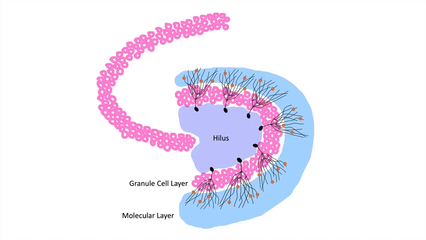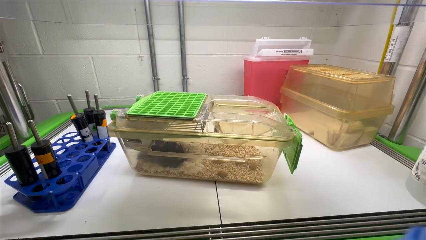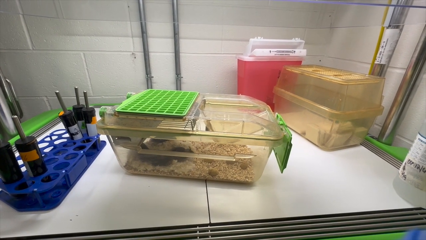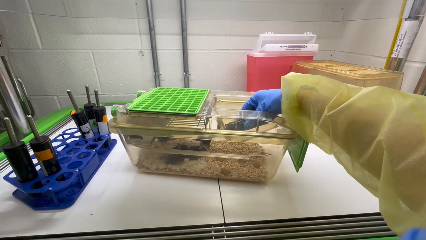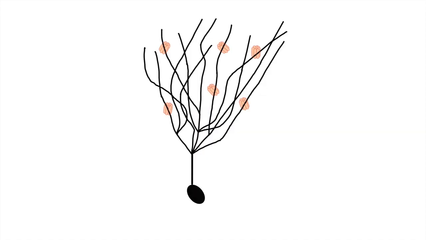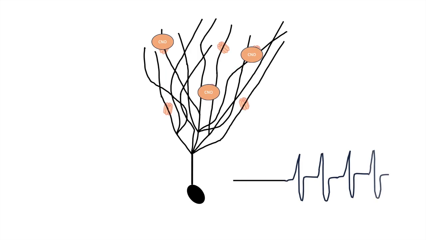Now that the receptor is expressed in our targeted cell population, we can begin to manipulate these cells with administration of the receptor agonist. In this experiment, we are adding CNO to the mouse's drinking water so that we can study the effects of long-term activation. Remember, when CNO is administered, it binds only to the DREADD expressed in the adult-born neurons in the hippocampus, causing them to fire more action potentials through the Gq protein mechanism.